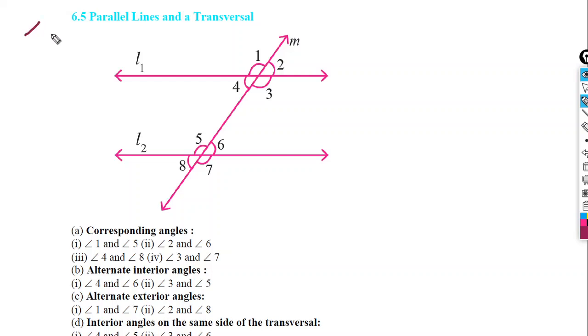Hello students, welcome you all. So now we are going to discuss about parallel lines and transversal. So first let's learn what is parallel line.